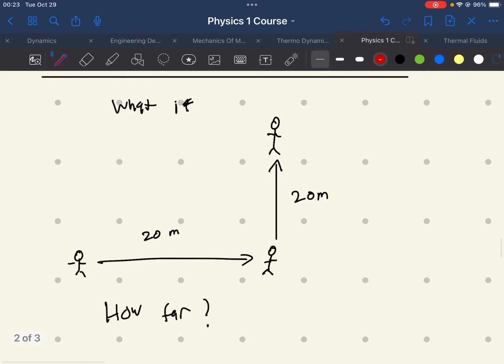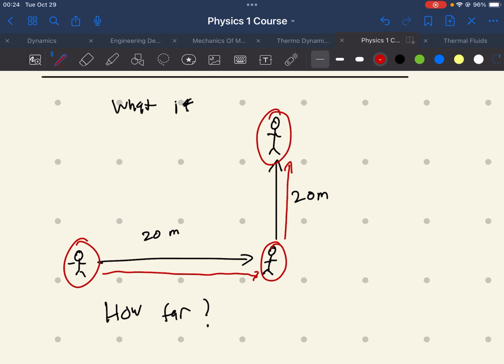Let's say you're starting off at this position, and you walk 20 meters to the right. You stand here for a second, maybe drink a sip of water, and then you walk 20 meters up, and you end up here. What's your displacement vector? How far did you travel? Or what is your displaced amount that you traveled? Well, it's not going to be 20 plus 20. It's not going to be 40. So no, not 40.